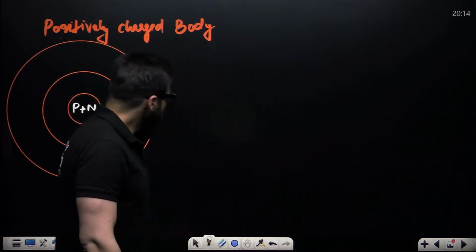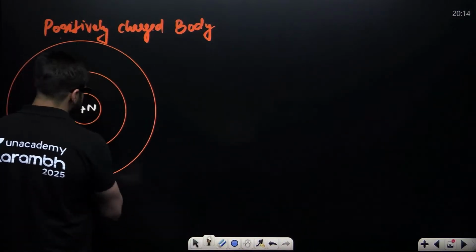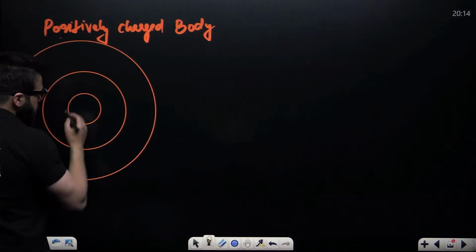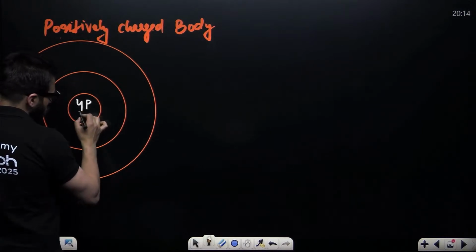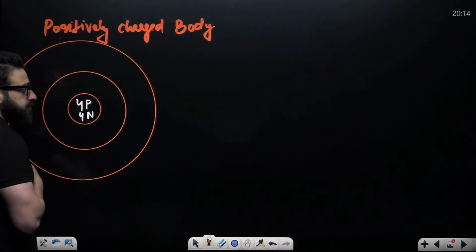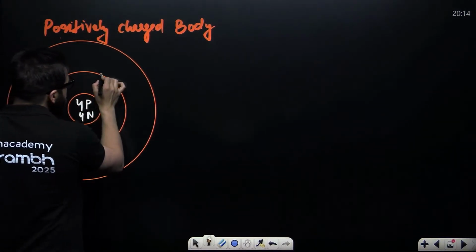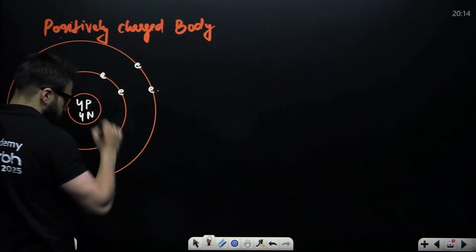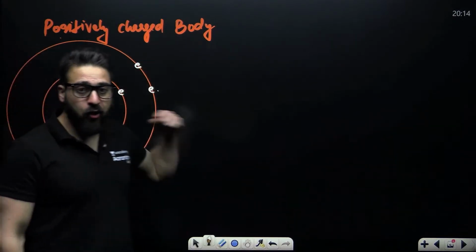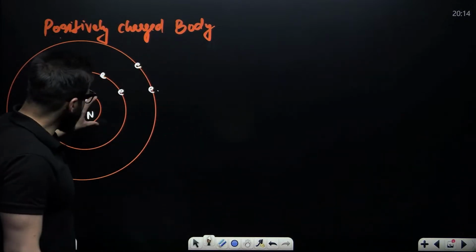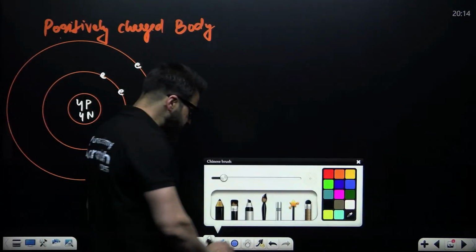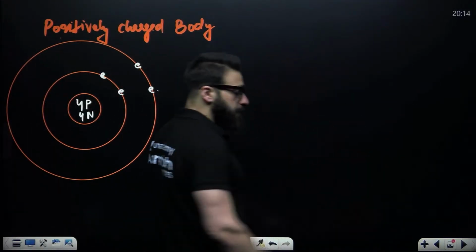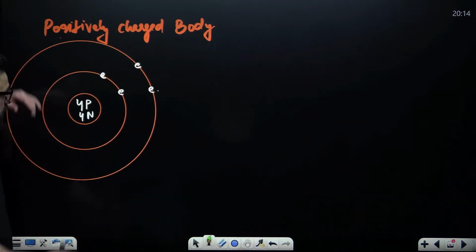Let's suppose inside the nucleus it has 4 protons and 4 neutrons. And outside the nucleus, 1 electron, 2nd, 3rd, and 4th, 4 electrons are revolving. We say 4 protons are inside the nucleus. Could you please tell me how much is the positive charge and how much is the negative charge?